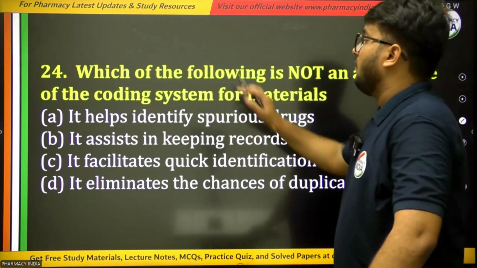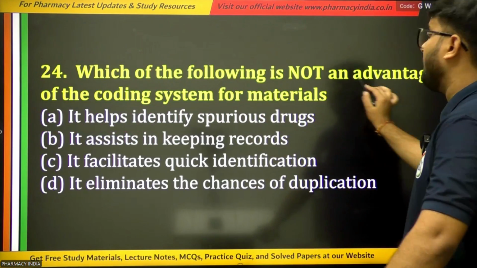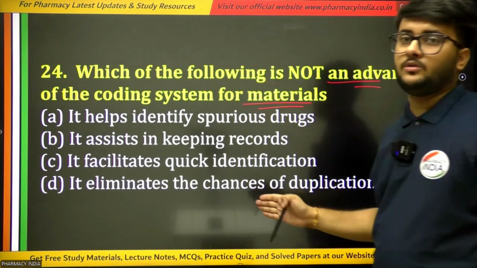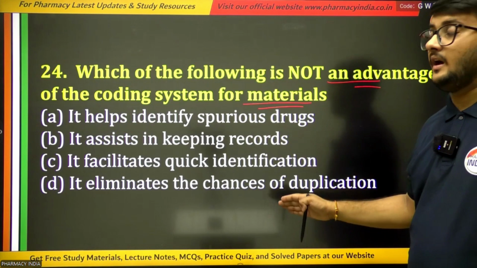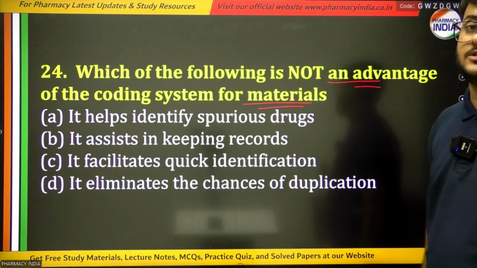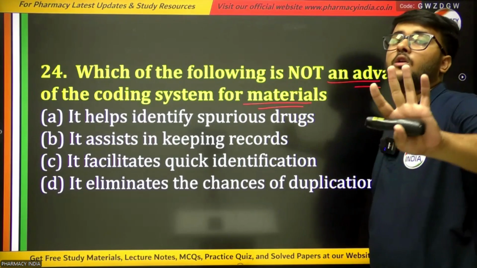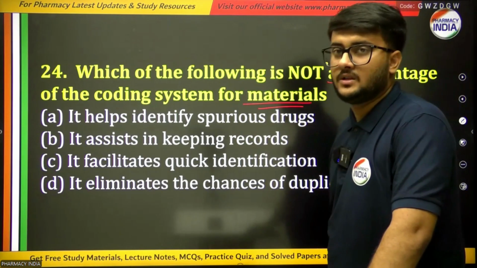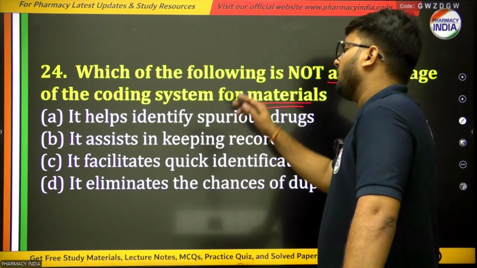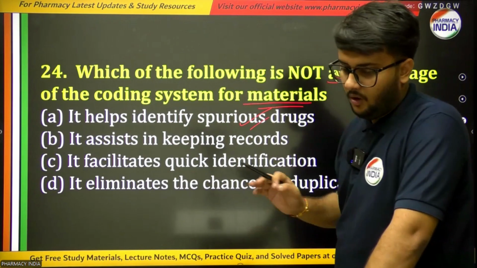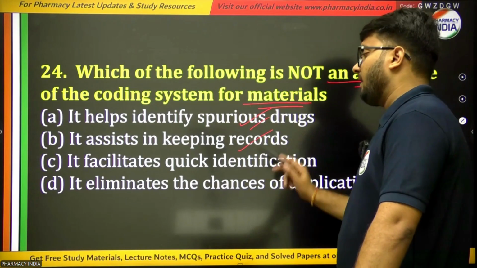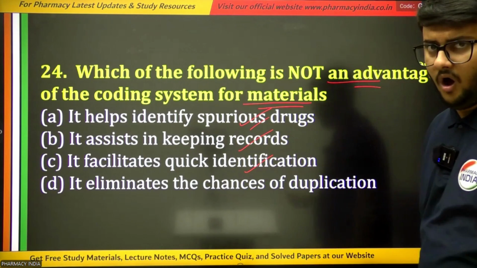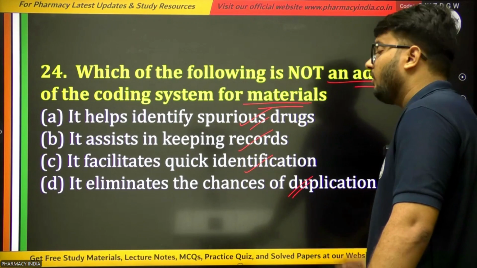Next question is, which of the following is not an advantage of the coding system for materials? According to this question, which option would be correct, which is not a benefit of the coding system of materials? And the options are, it helps to identify spurious drugs, or it assists in keeping records, or it facilitates quick identification, or it eliminates the chances of duplication.